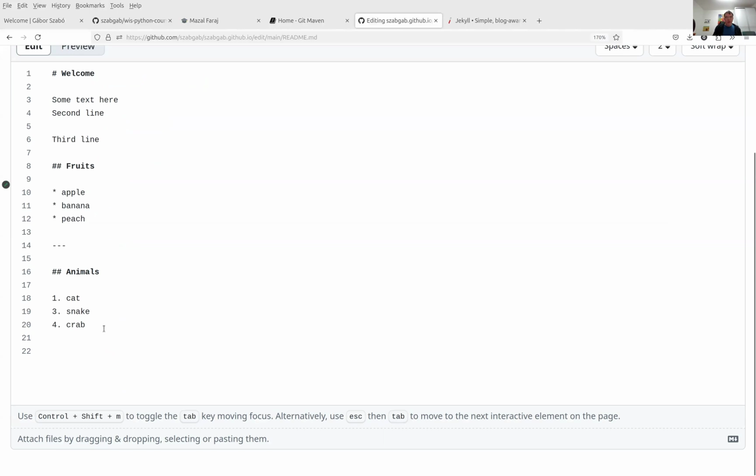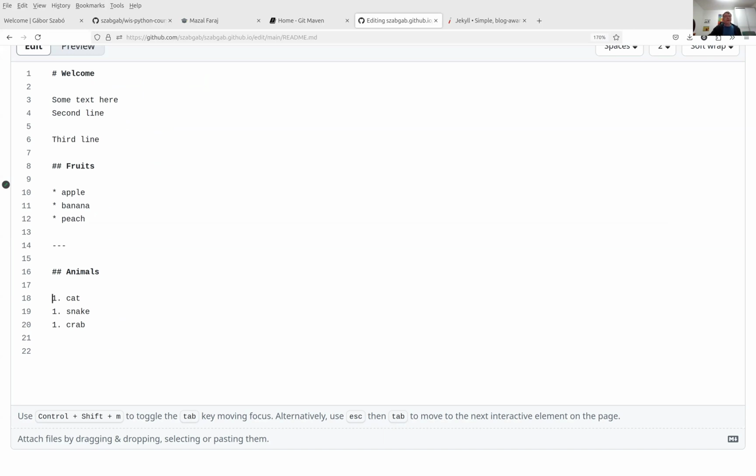I usually just replace it by ones. All of them are number ones, and then it doesn't matter if I rearrange the things. It won't confuse me that I have some numbering here, and then the generated page has some different numbering.